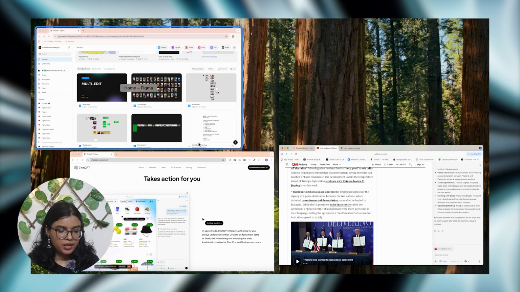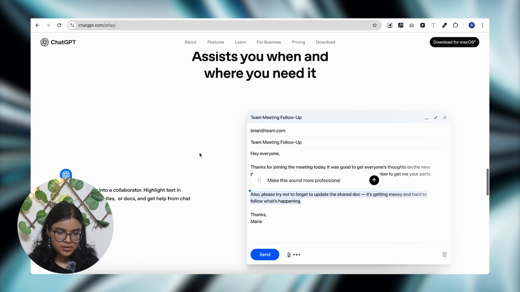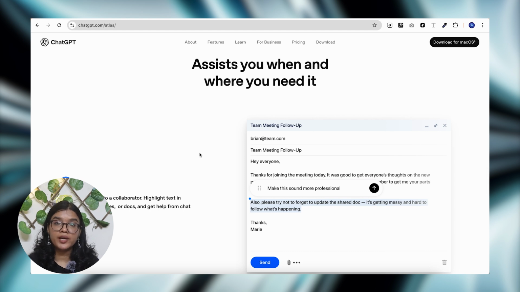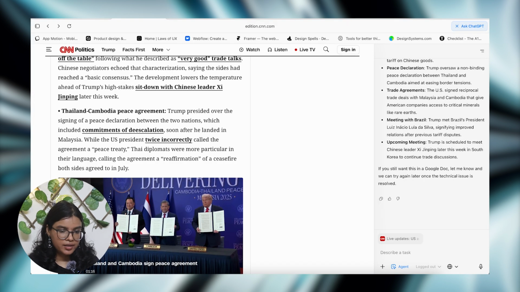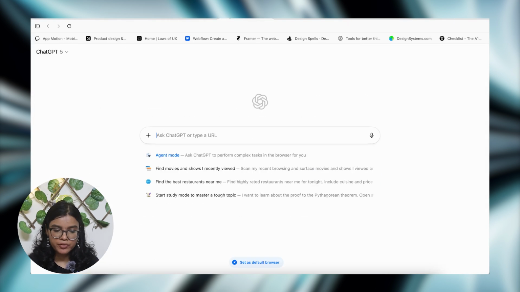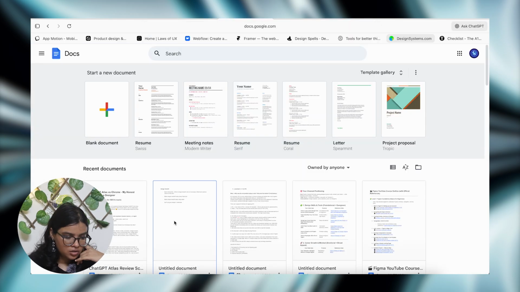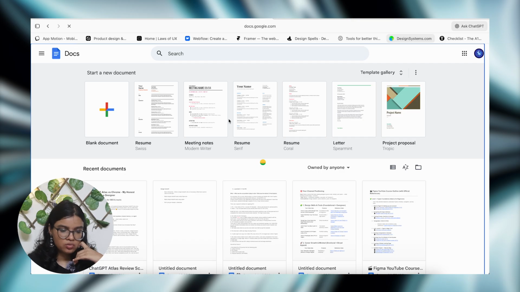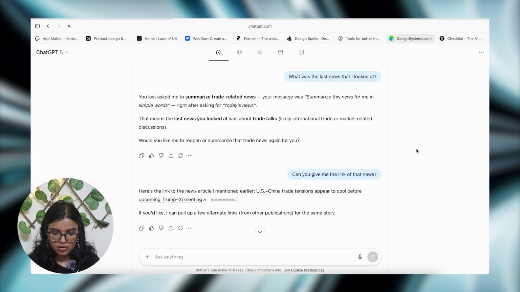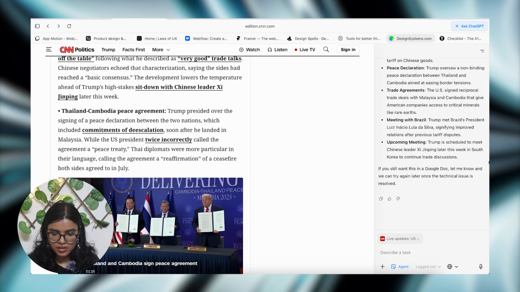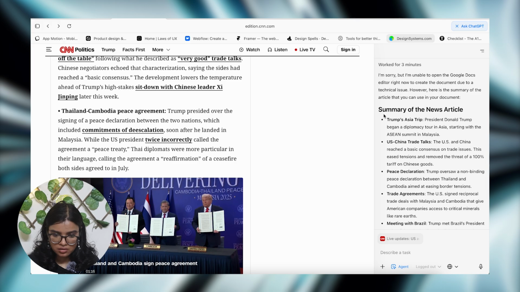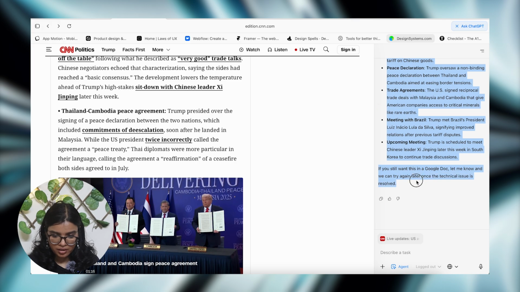Chalo, theek hai. And then the last thing which was there was that it assesses when and where you need it. So let's try that. For example, I'm just going to open a few Google Docs that I created earlier, जो agent mode ने बड़े ही successfully कर लिया था. I'm going to open Google Docs. So let me actually do one thing. I'm going to create a new Google Doc myself. I'm just going to copy the summary here and paste it there. Let's do that.